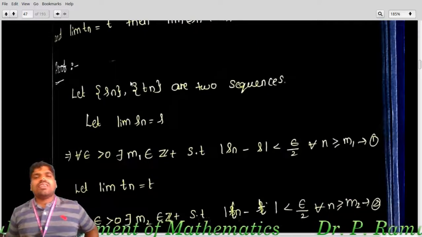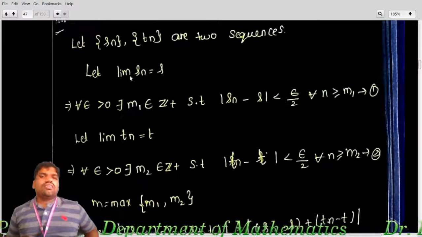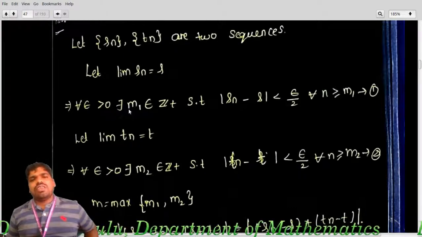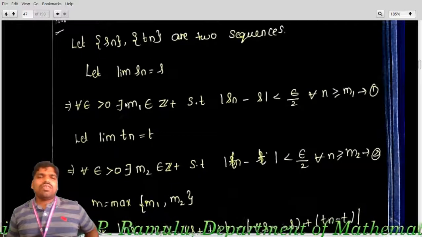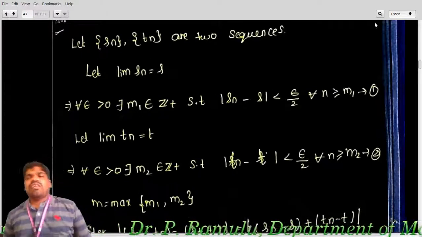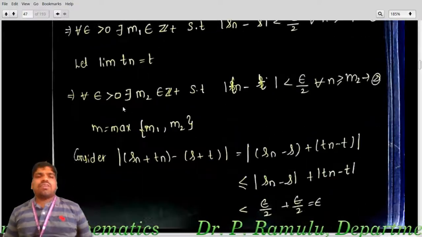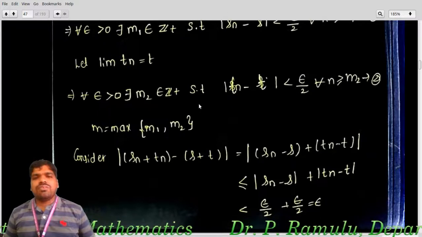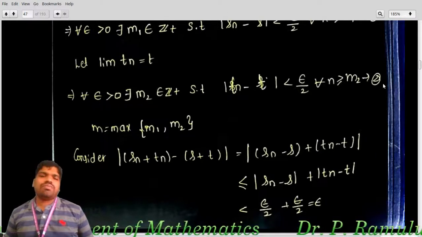Let me take Sn, Tn as two sequences. Lim Sn equal to S. By definition, for all epsilon greater than 0, there exists M1 in N such that mod Sn minus S is less than epsilon by 2 for all n greater than or equal to M1. That is equation 1. Lim Tn equal to T: for all epsilon greater than 0, there exists M2 in N such that mod Tn minus T is less than epsilon by 2 for all n greater than or equal to M2.